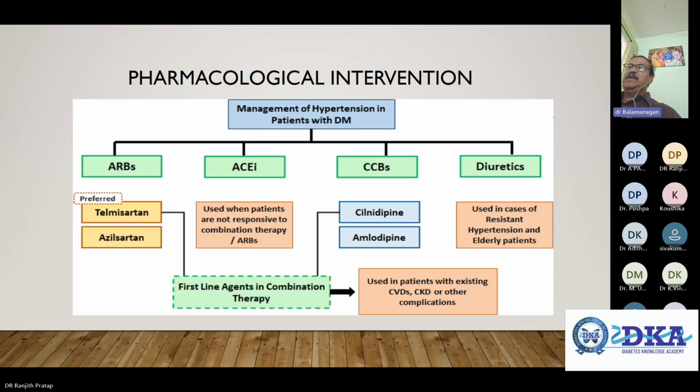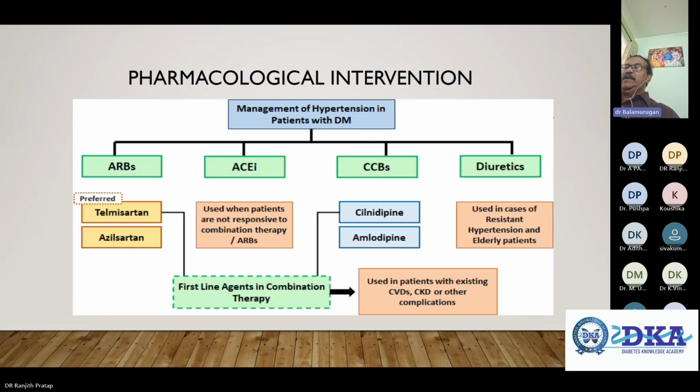So the management of dyslipidemia: patients with diabetes are at high risk of dyslipidemia, so CV risk assessment and LDL measurement determine the necessity for lipid lowering therapy. For an expected reduction in LDL cholesterol of up to 50% you can use statins. For 50 to 65%, statin plus ezetimibe fixed dose combinations are also available now. To reduce LDL cholesterol by 65 to 80%, statin, ezetimibe, and bempedoic acid, a new one.